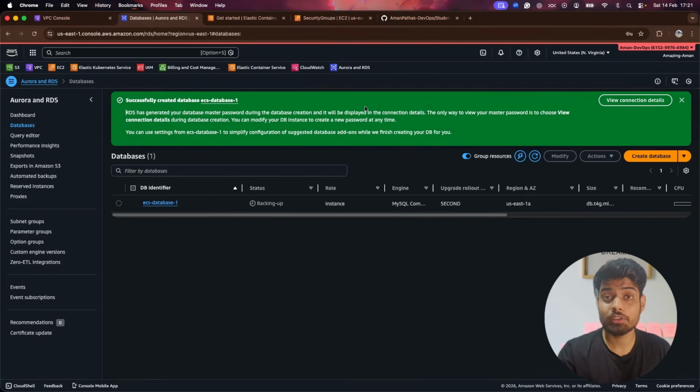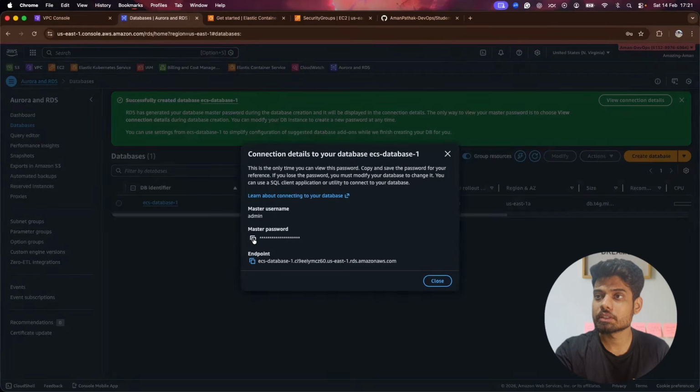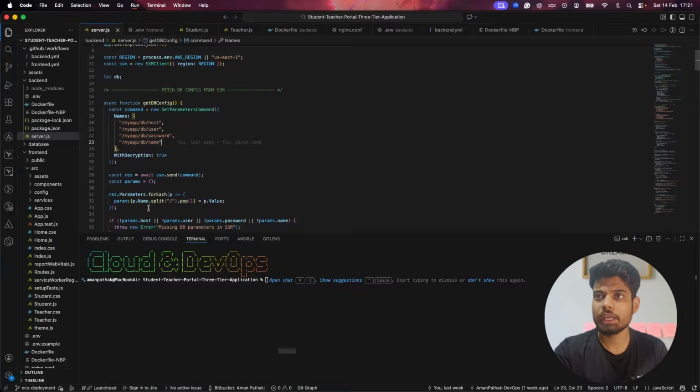Now we don't have the password right now. So what I'll do, I'll click on view connection details, and here is our master password, and then this is the endpoint. So we will add these right away. I'll just copy the password here for the time being, and this is my path. The path would be slash my app slash db, and then we will have the keys.